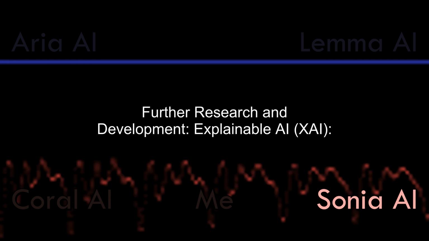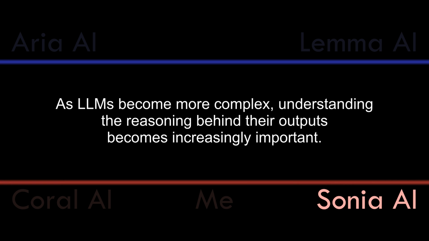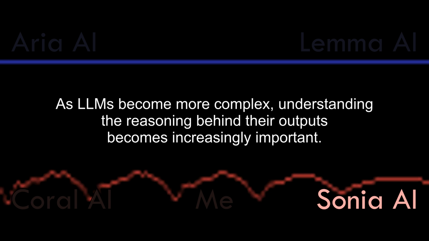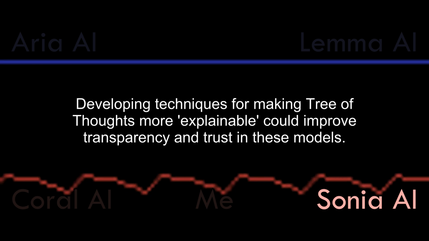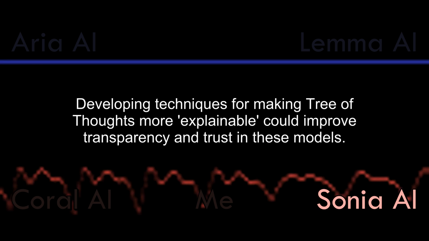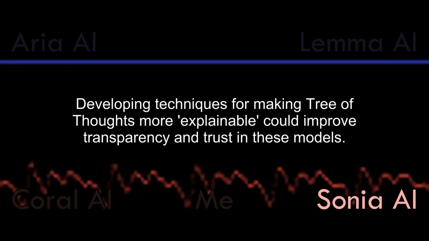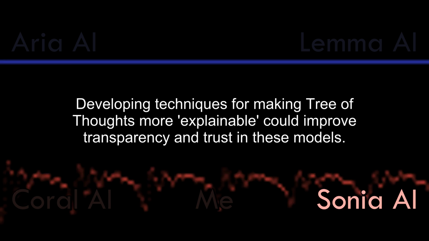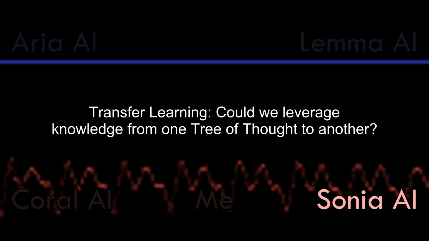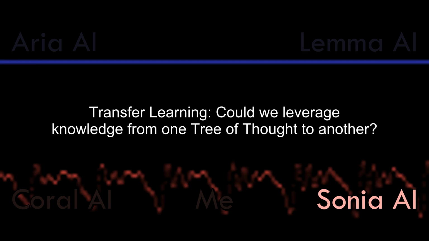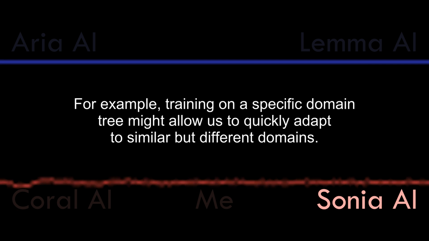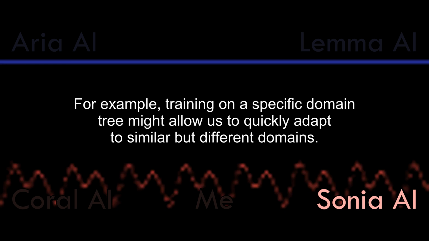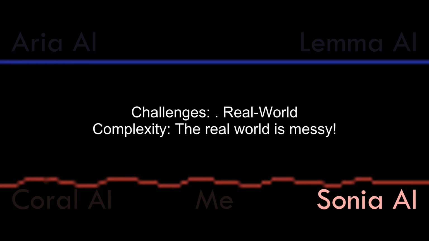Further research and development: explainable AI. As LLMs become more complex, understanding the reasoning behind their outputs becomes increasingly important. Developing techniques for making tree of thoughts more explainable could improve transparency and trust in these models. Transfer learning: could we leverage knowledge from one tree of thought to another? For example, training on a specific domain tree might allow us to quickly adapt to similar but different domains.